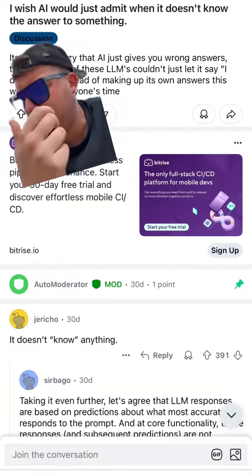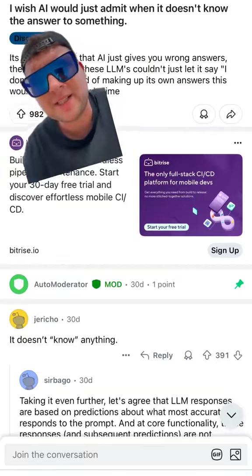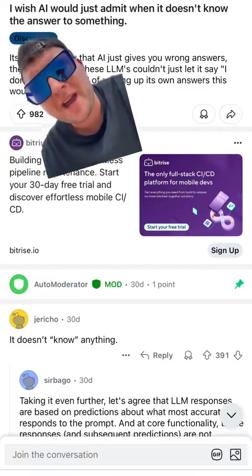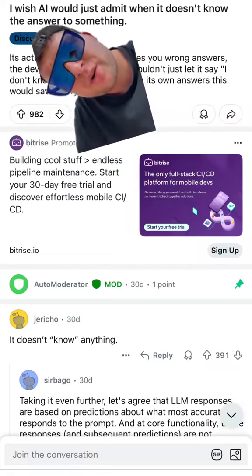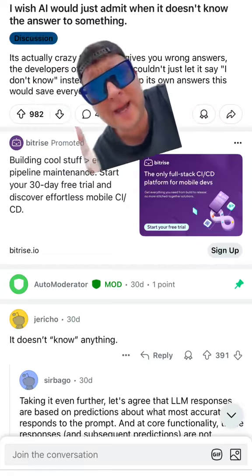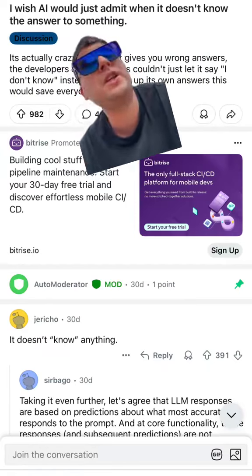Here's a super cool, actually beginner's mistake that everybody makes when starting out with ChatGPT or AI. I wish AI would just admit when it doesn't know the answer to something. And yes, don't use these free models.